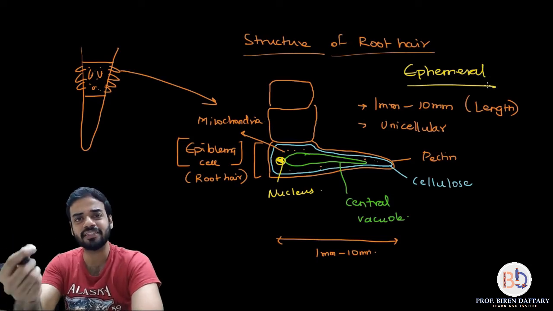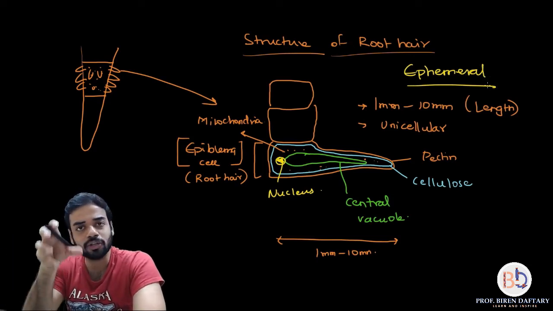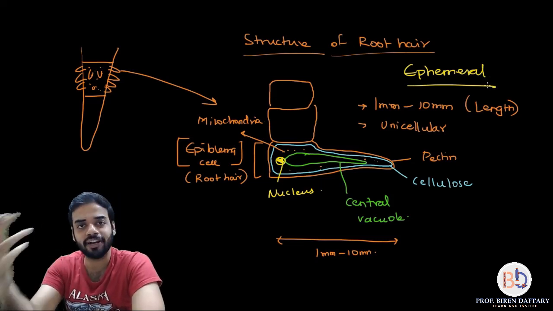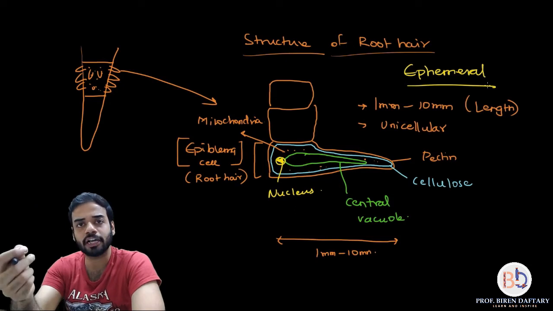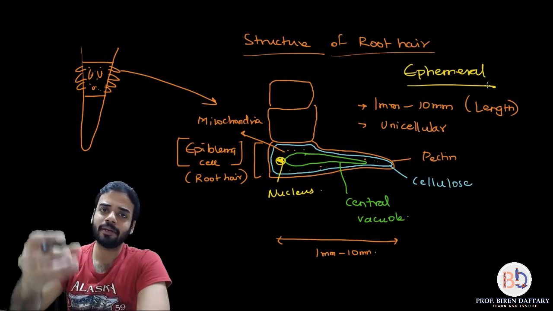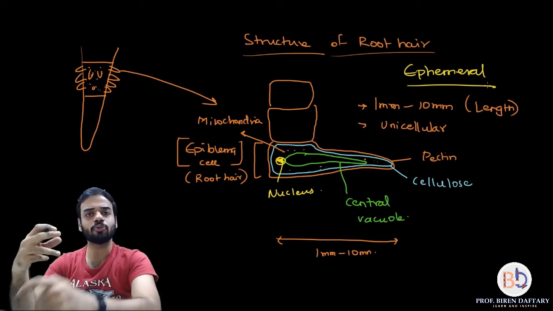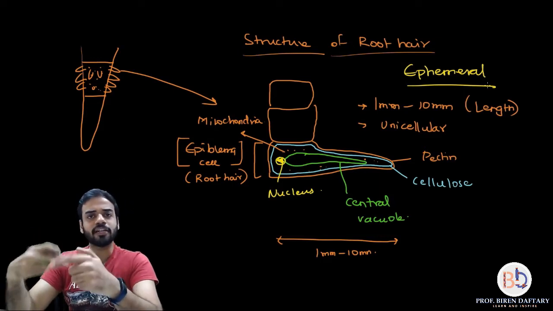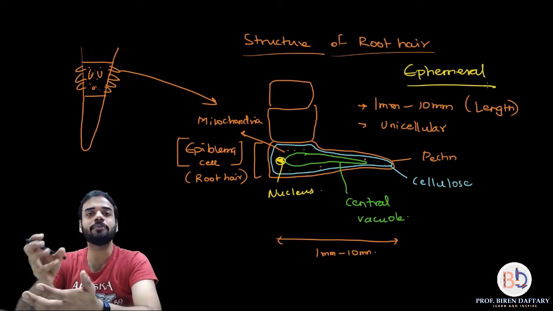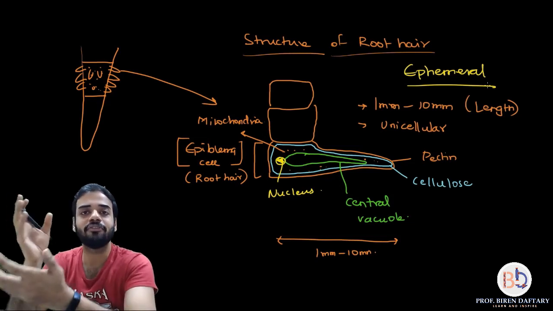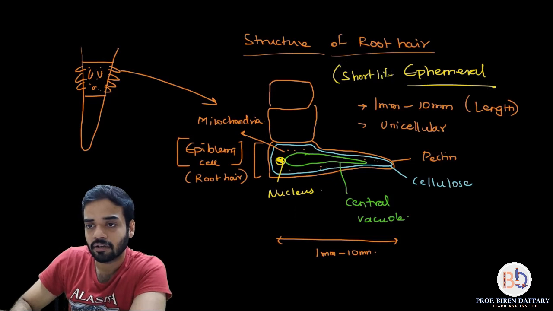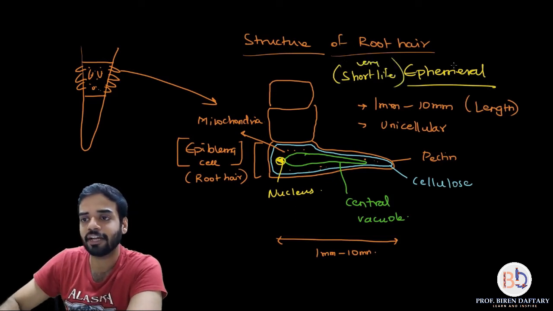See, it is made up of a single cell, so whenever the root is growing, obviously it will get damaged easily. Although it is having two cell walls, it will get damaged, so it is having a very short life. But what will happen is, once one root hair dies, another epiblema cell will give rise to a new root hair. Okay, so root hairs will be continuously produced, but the life of a root hair is very short, and that is ephemeral. Ephemeral means having a very short life. So I am writing down over here, very short life. That means it is ephemeral.